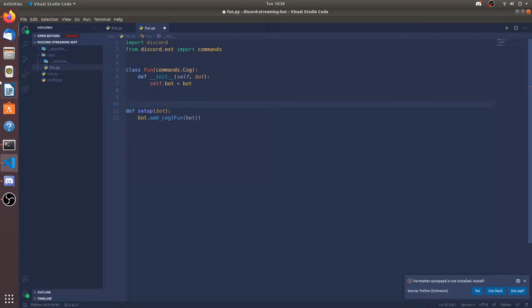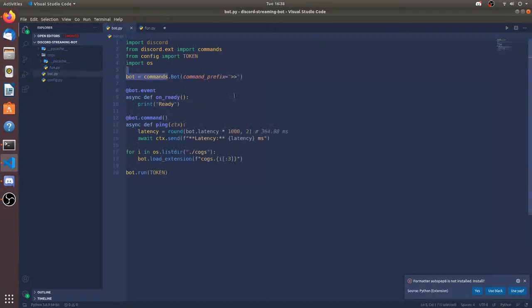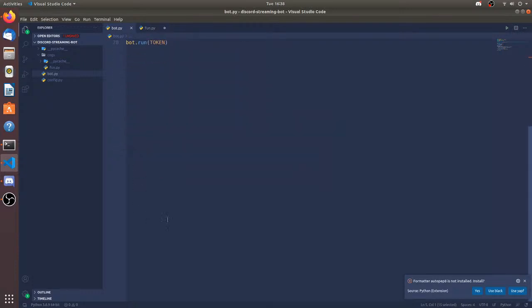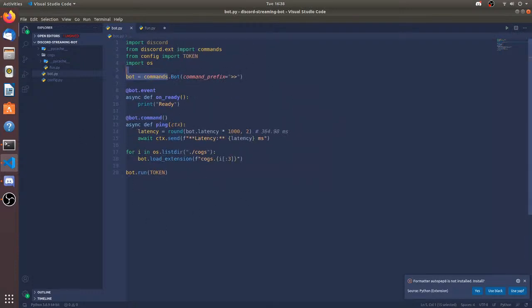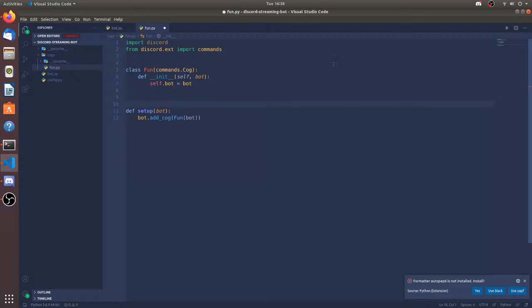Cogs is basically like, let's say you have the bot.py file. Now all of the commands can be put inside this one file, but it's really bad to do that, since it's better to keep the code clean and divide all of the commands into different files. So the fun.py is a cog, and I have divided all of the commands according to their genre in different files. These files are called cogs.